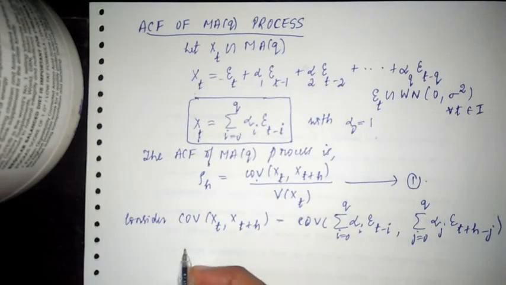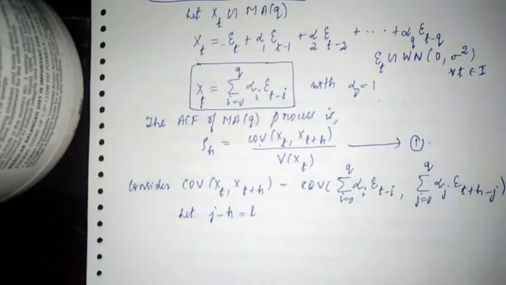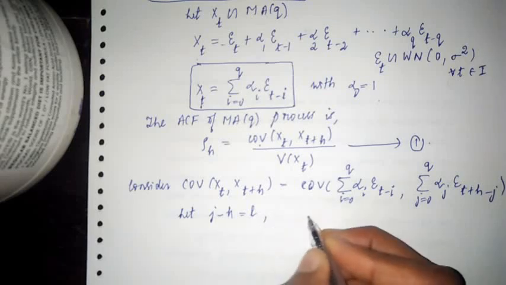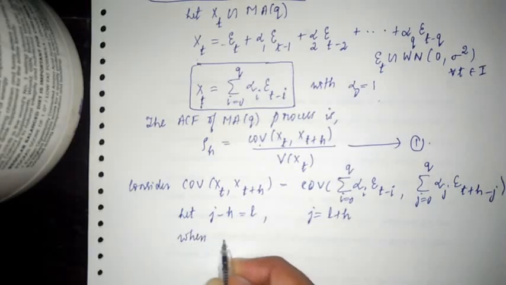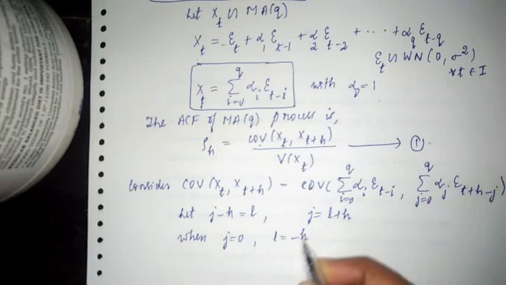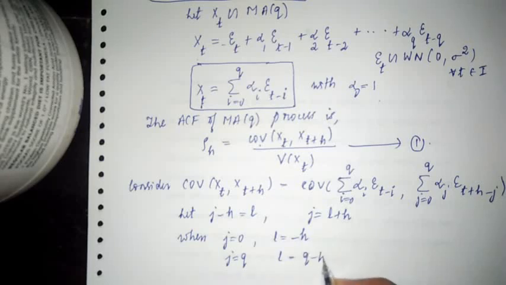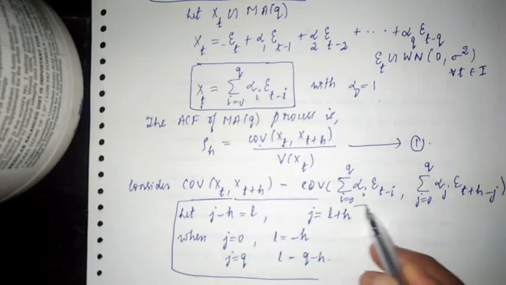Now I am going to make one substitution. Let j minus h be equal to L. So what is j then? j is nothing but L plus h. When j is equal to 0, what happens to L? L is minus h, right? When j is equal to q, L is q minus h. So this one I am going to substitute in the expression for covariance.